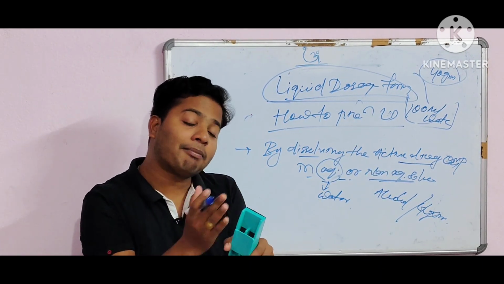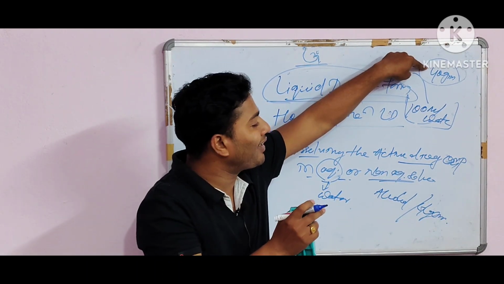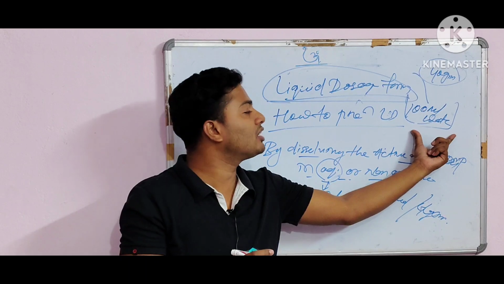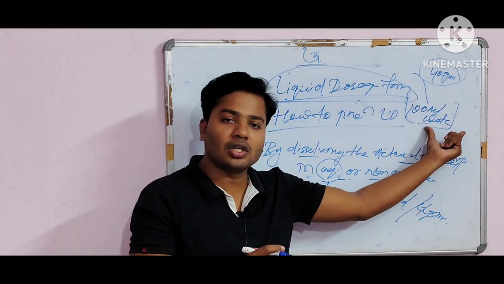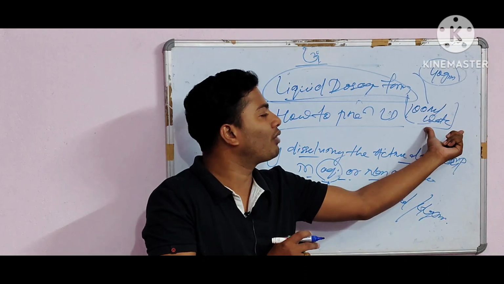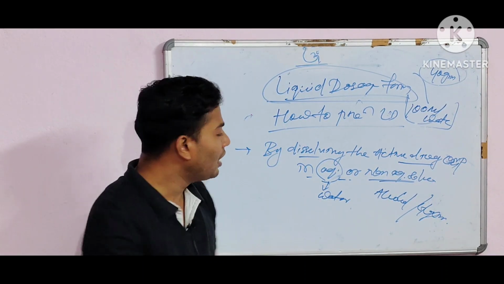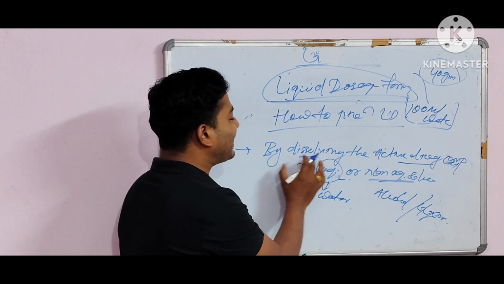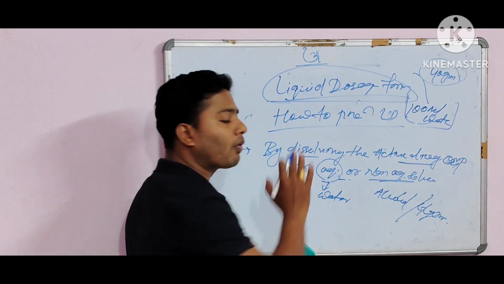After some time you'll notice all the sucrose particles are completely dissolved in the solvent. That's why it is called a solution, or in pharmaceutical terms, you can say that is the simple example of a liquid dosage form. So that is the first point, by dissolving the active drug compounds in aqueous or non-aqueous solvents.